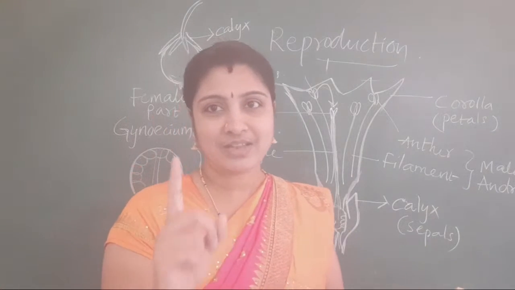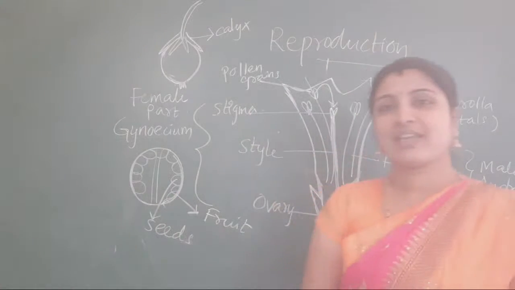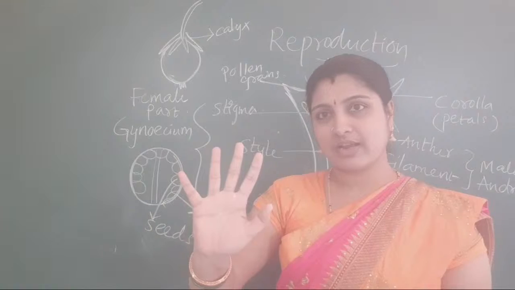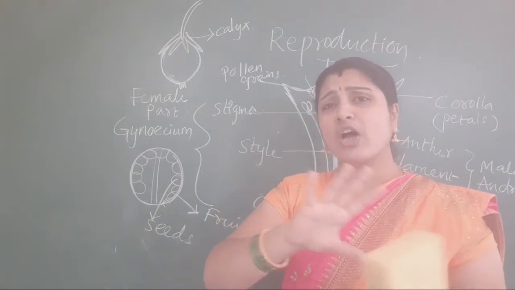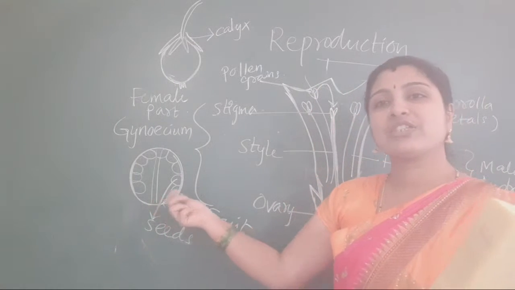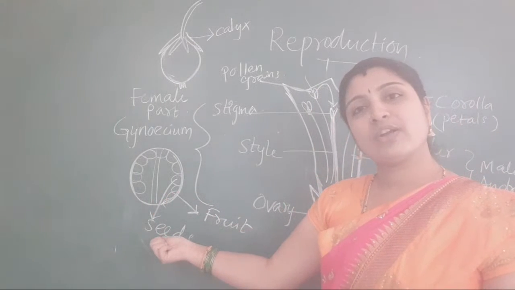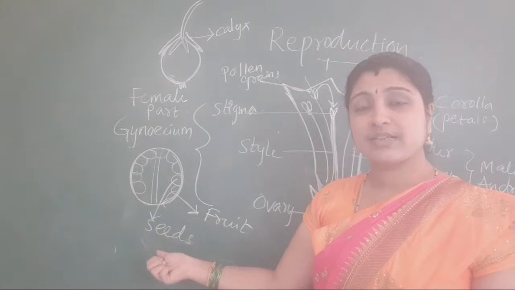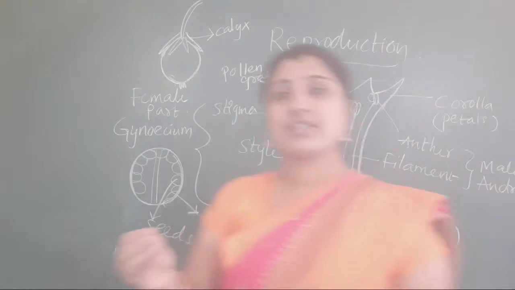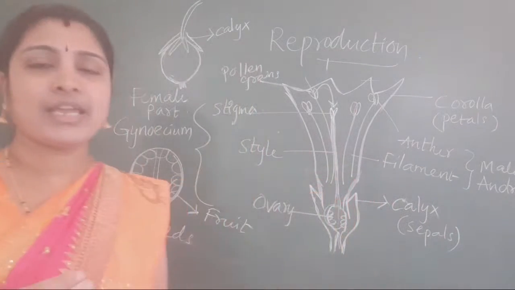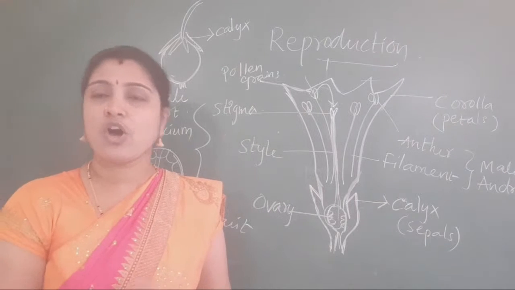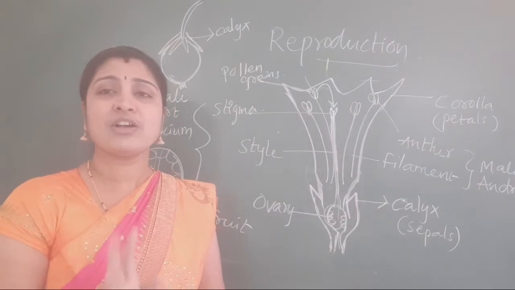Understood? In all the fruits, after flower will change to fruit, in the flower, all the parts won't change to fruit. Only ovary will change. Ovary will change to fruit. Inside ovary, ovules are present, they will change to seeds. So what happens to other parts? Yes, all vegetables will come from flower only.